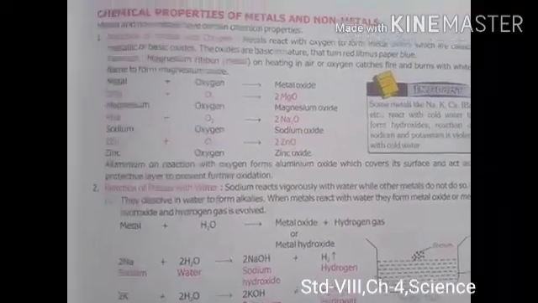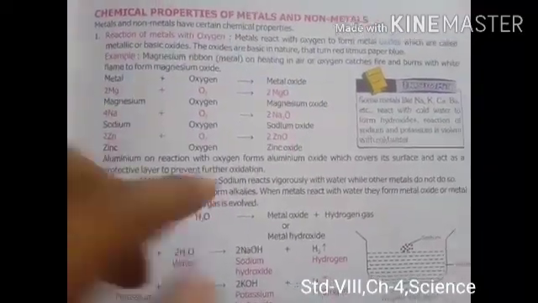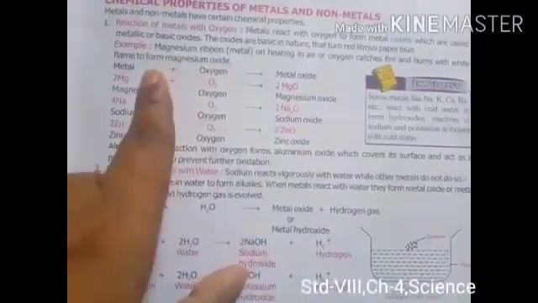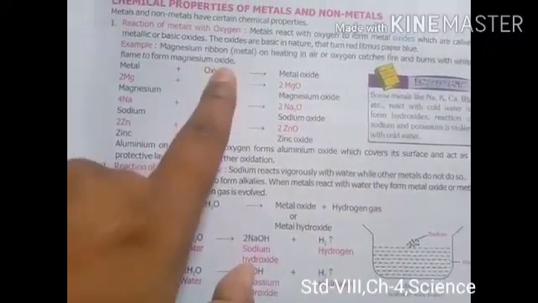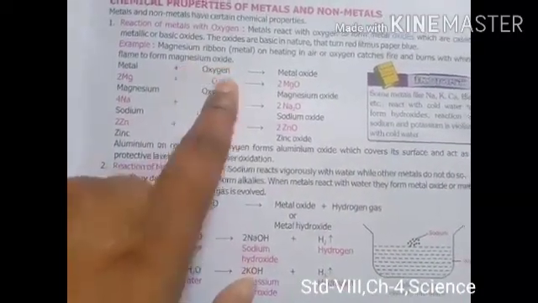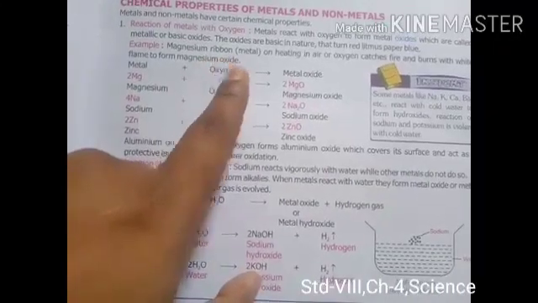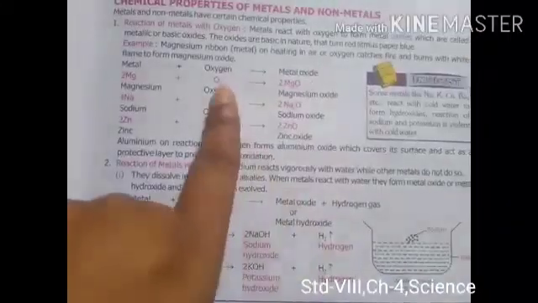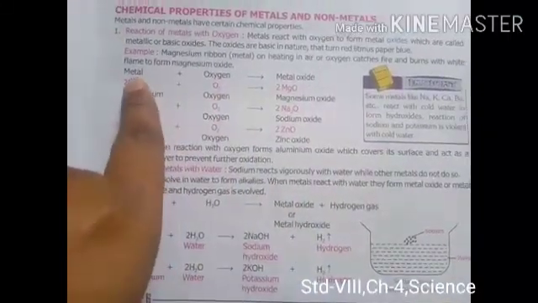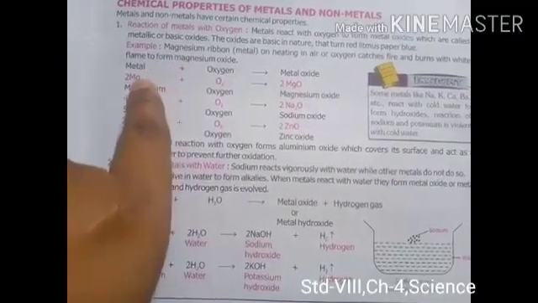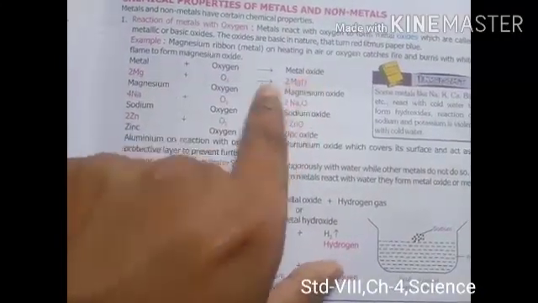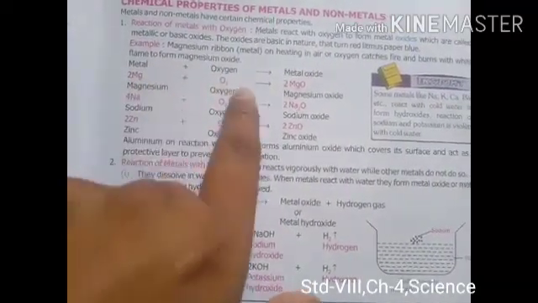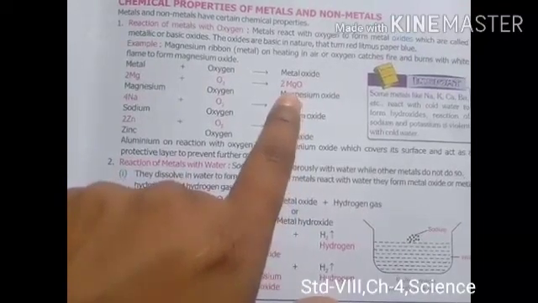Example: magnesium ribbon, on heating in air or oxygen, catches fire and burns with a white flame, forming magnesium oxide, right? Whenever we burn the magnesium ribbon in the presence of oxygen, it forms magnesium oxide, right? See here, flame, metal plus oxygen is metal oxide. This is the common reaction, right? So here magnesium is given: 2Mg plus O2 is equal to 2MgO. Magnesium oxide is forming.